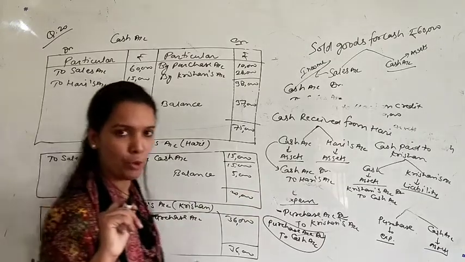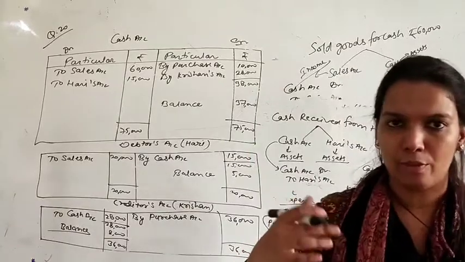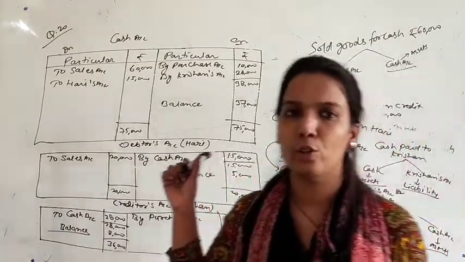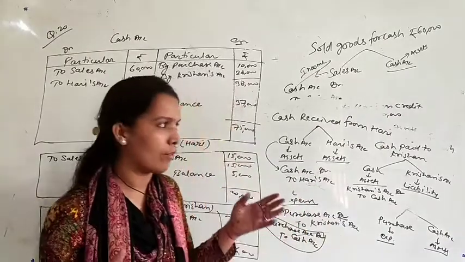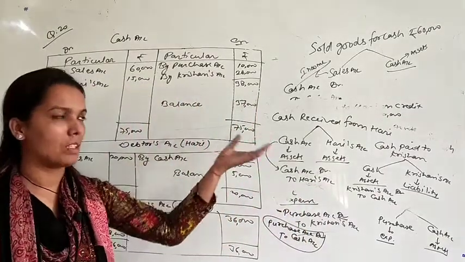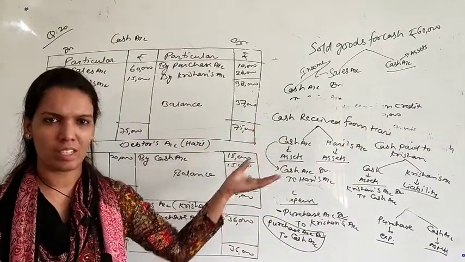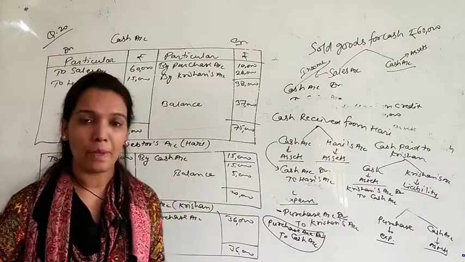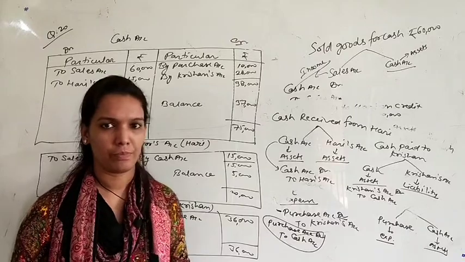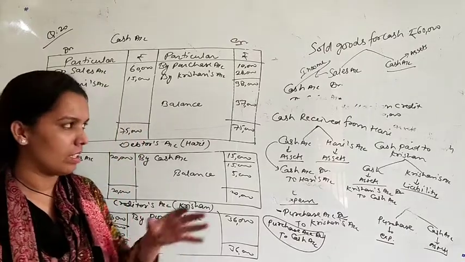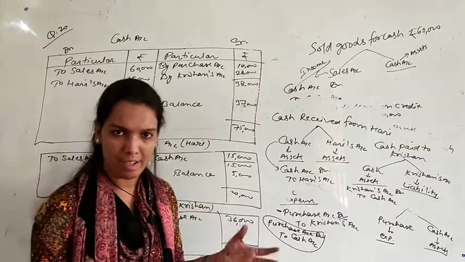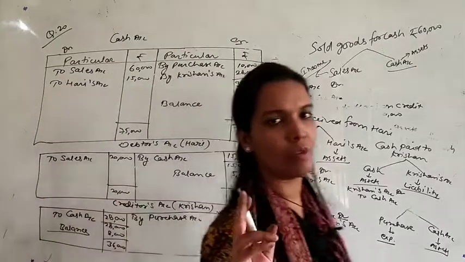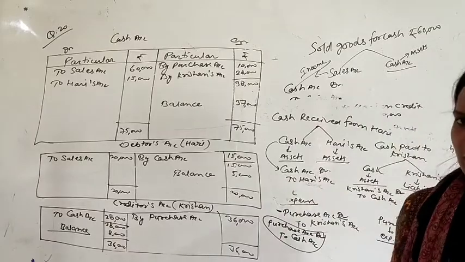One more point I want to correct myself. Sorry for that mistake. Earlier I told you the rule of personal account was debit the giver and credit the receiver. Sorry, that was wrong; the rule is debit the receiver and credit the giver. That was a mistake out of misunderstanding. So the rule of personal account is debit the receiver and credit the giver.